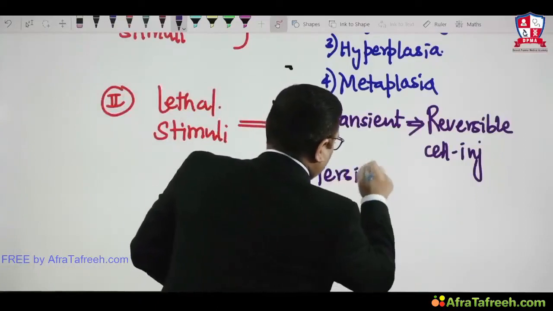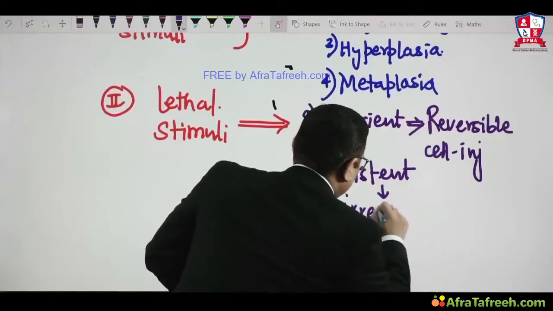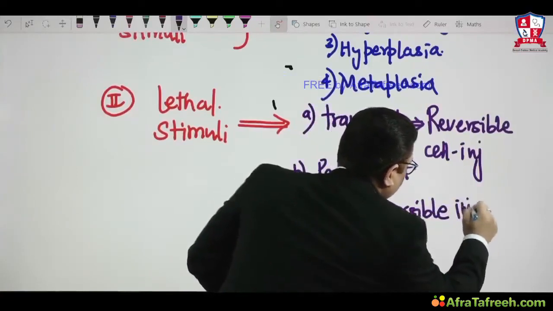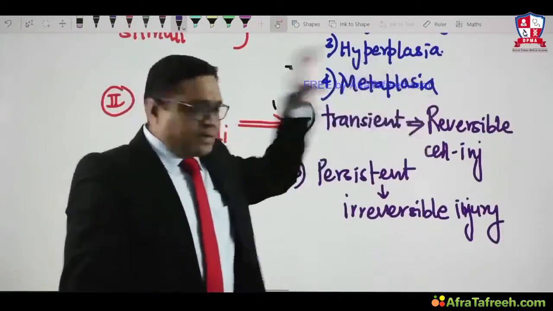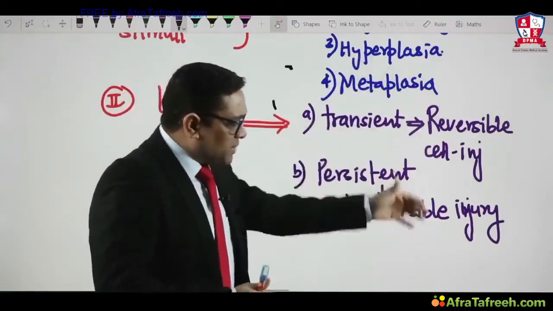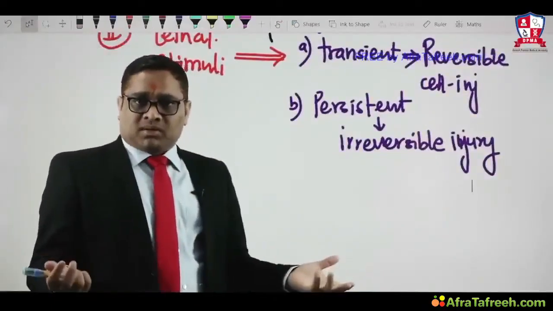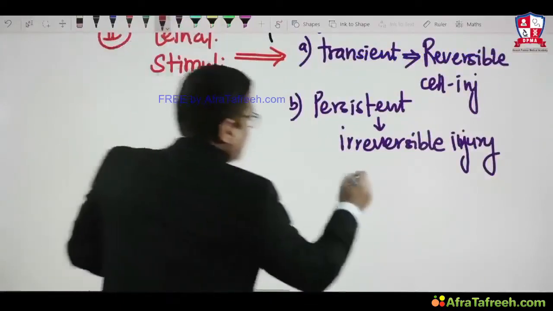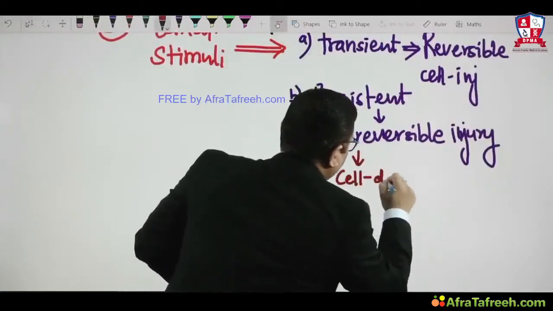A persistent stimulus will cause irreversible injury. So transient stimulus, reversible injury; persistent lethal stimulus will give irreversible injury, and we all know that after irreversible injury, the cell will die. So after this persistent stimulus and irreversible damage, we will notice cell death.